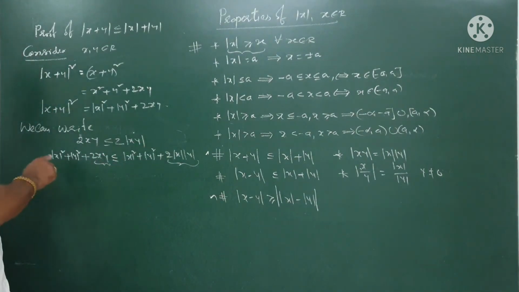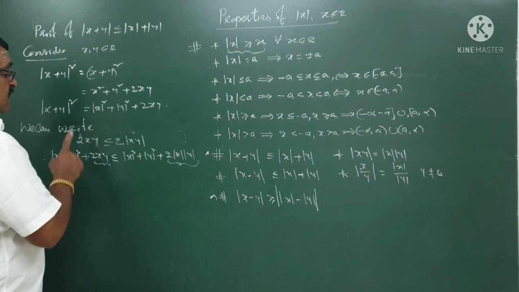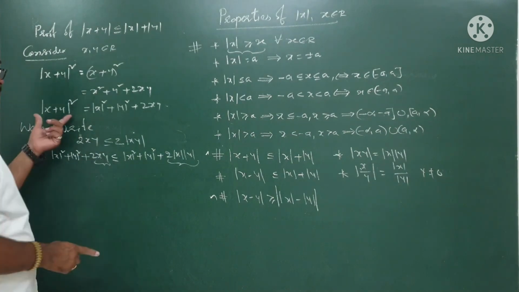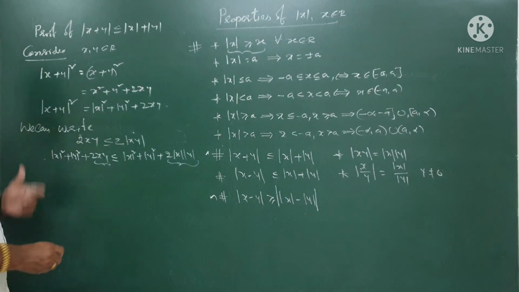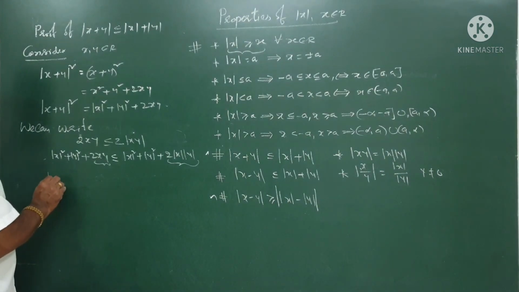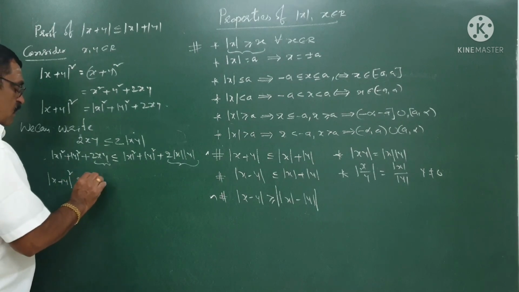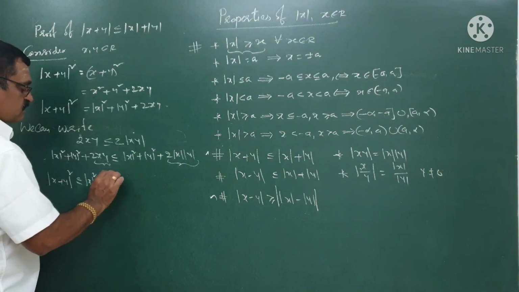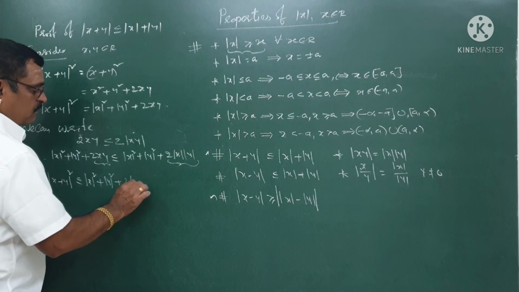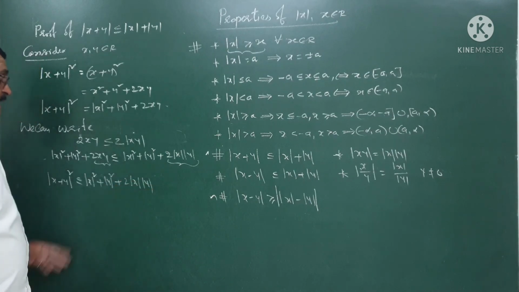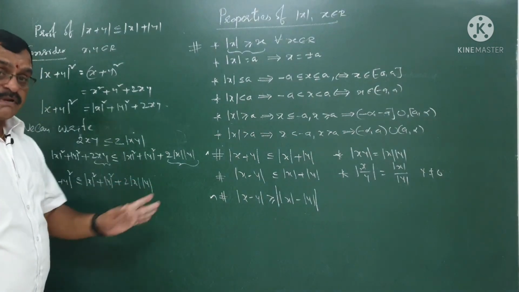Okay. Now this mod x square plus mod y square plus 2xy is nothing but mod of x plus y whole square. Of course, mod of x plus y whole square is less than or equal to mod x square plus mod y square plus 2 times mod x mod y. This is nothing but a square plus b square plus 2ab.